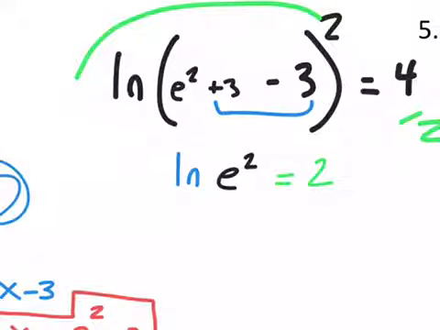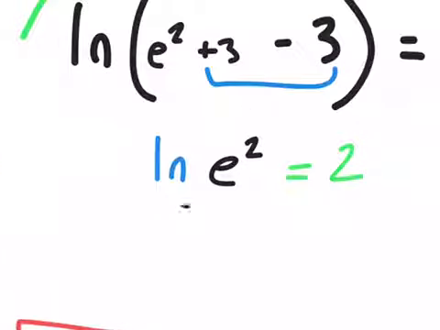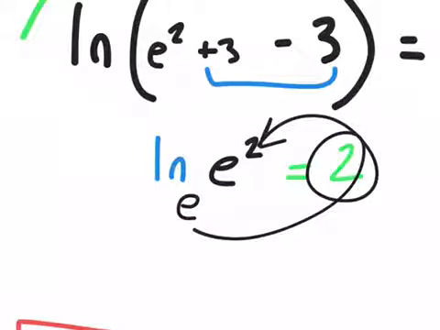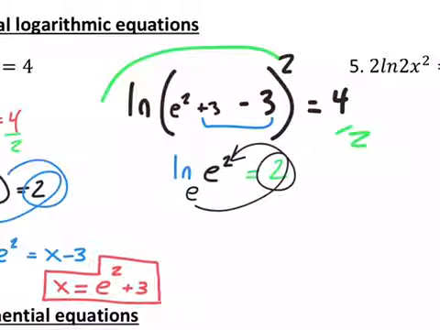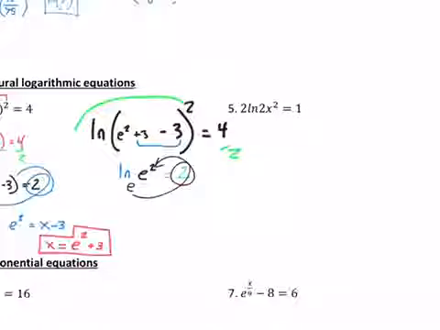And remember, natural logs ask, our base to what power gives us this answer? Which obviously e squared gives me the answer of e squared. So that's how I would check this one. I would make sure that it matches up. You could also type in that decimal equivalent on the calculator and make sure that it equals 4. That would work as well. This is kind of how to check it by hand.